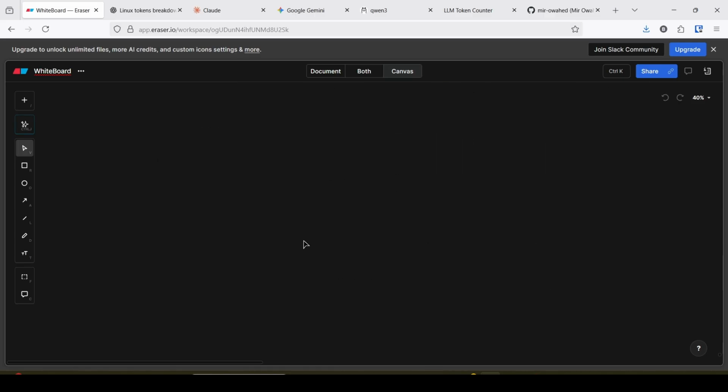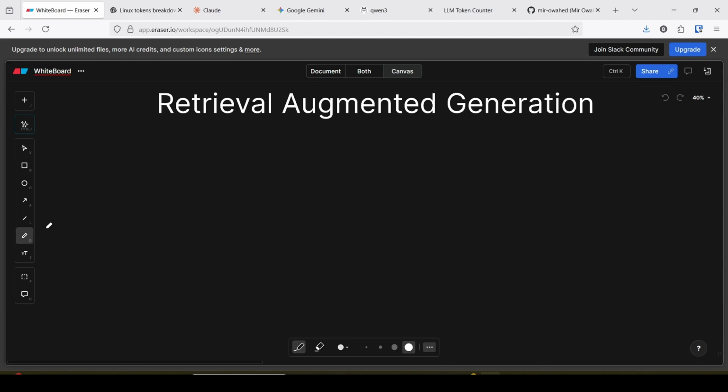One thing you should know is chunking. In RAG, one thing is very important to know, that is chunking. What is chunking?